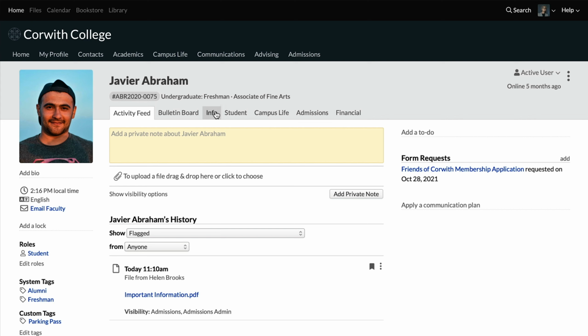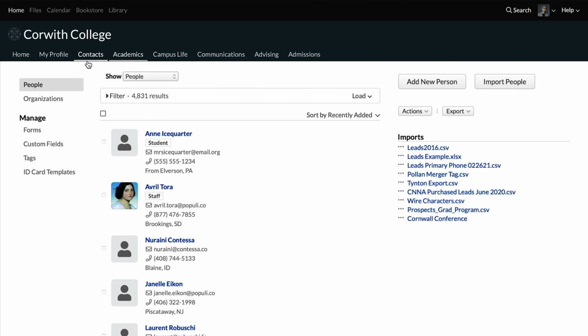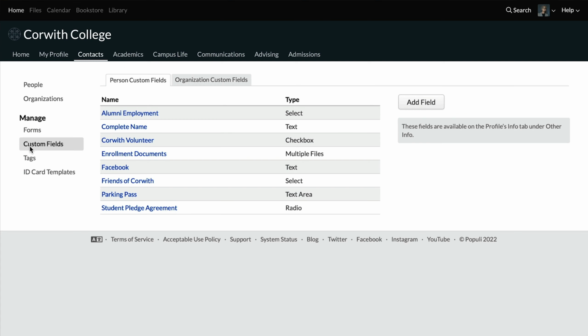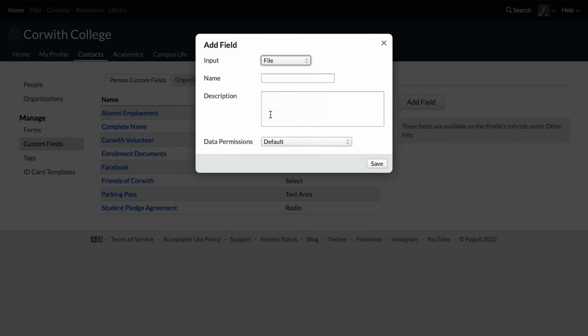Let's go look at the option for using custom fields to place files on student profiles. For instance, if we want to create a field that we can use to store files on the info tab of a student's profile, we can go up to contacts and then over to manage and then custom fields. And then once we're there, we'd be able to add a field. For input, we're going to select file, and then we'll give it a name, and then I could give it a description if I want, and then I can also control the data permissions.